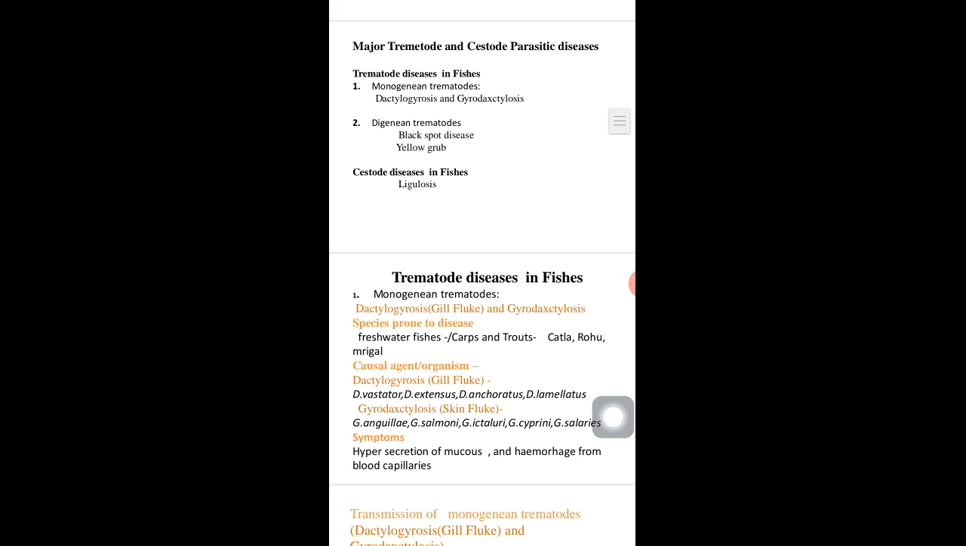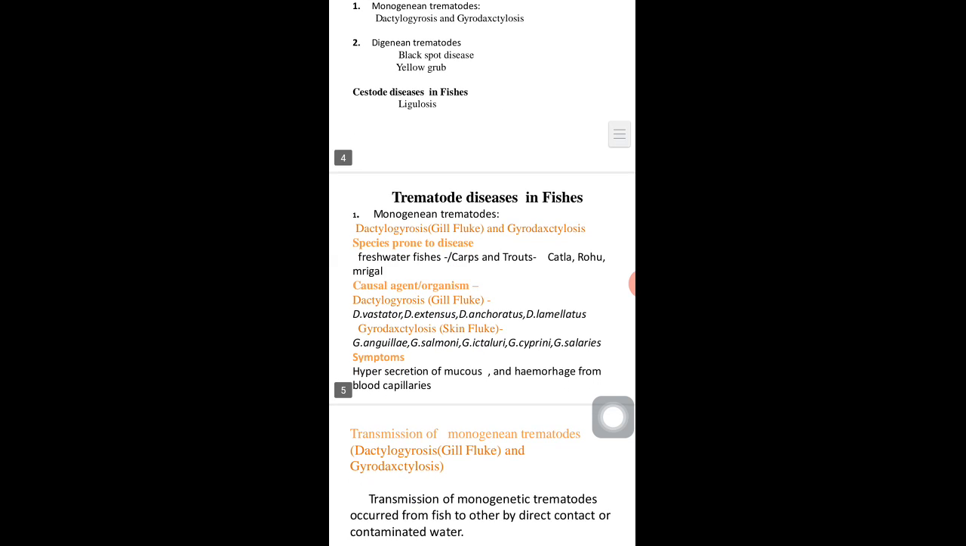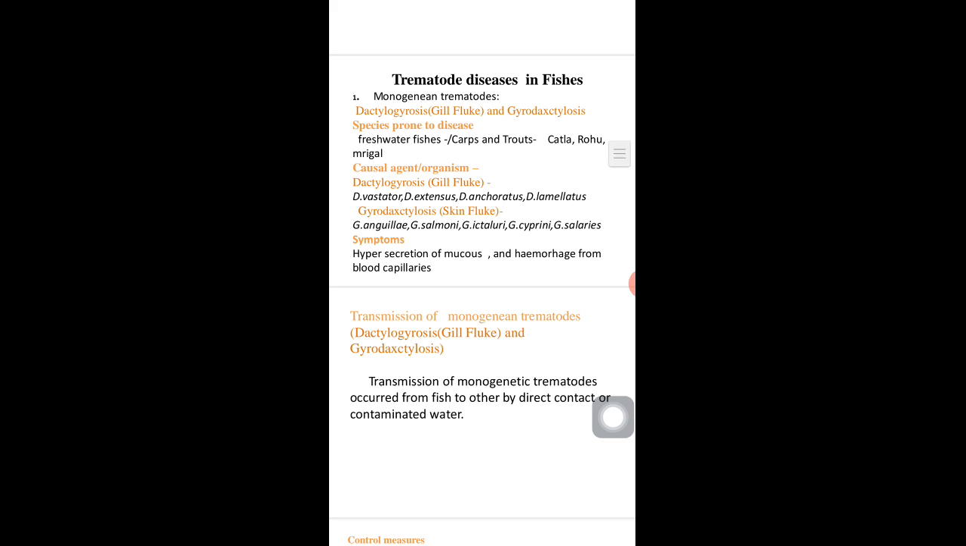Trematode and cestode parasitic diseases. First, trematode diseases in fishes. Monogenean trematodes. Now we will discuss the details of monogenean trematode diseases: dactylogyrosis, that is gill fluke, and gyrodactylosis, that is skin fluke. Freshwater fishes such as carps and trouts, catla, rohu, and mrigal are the fishes prone to this disease.